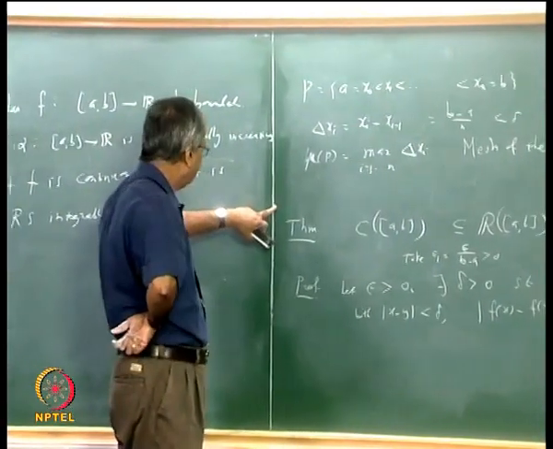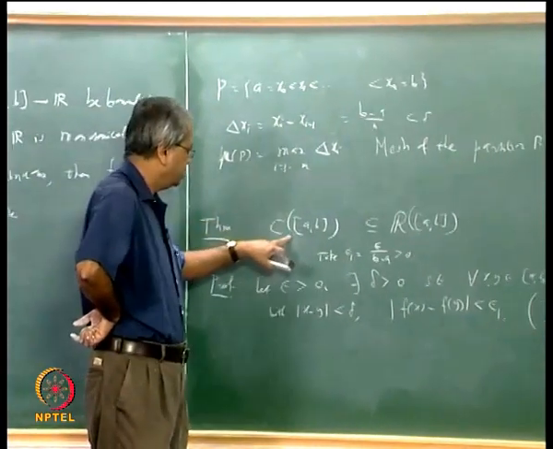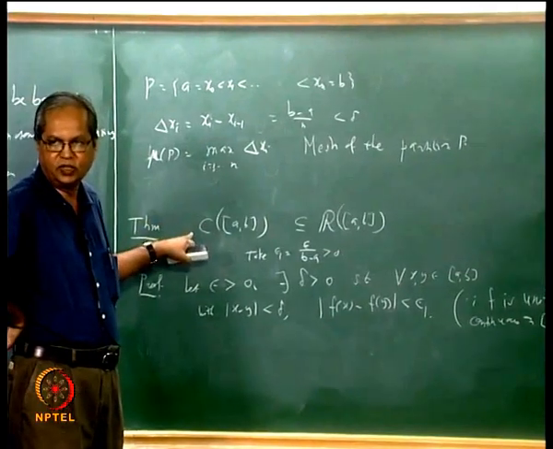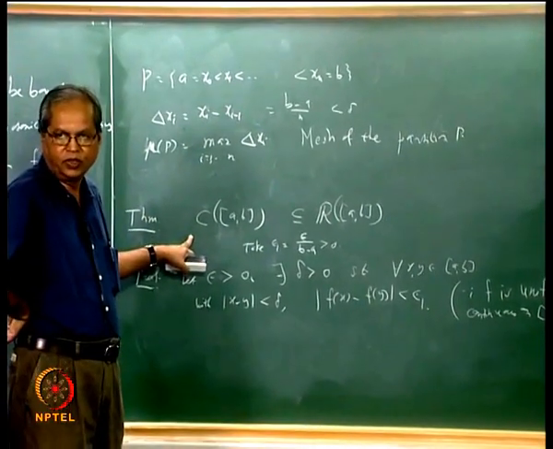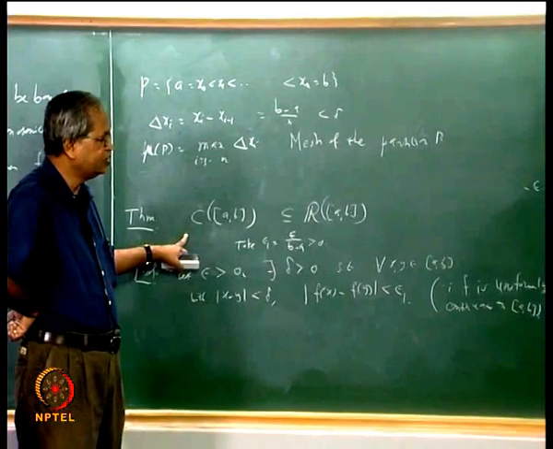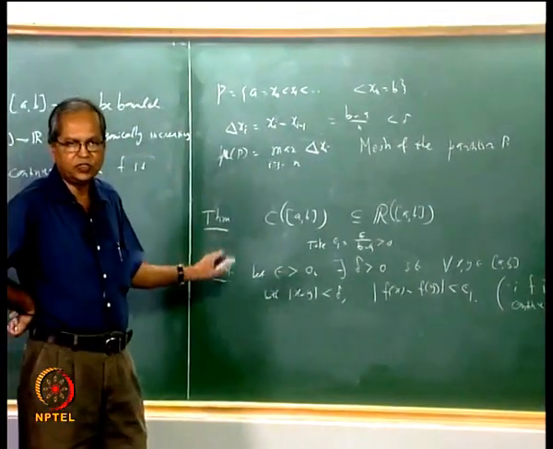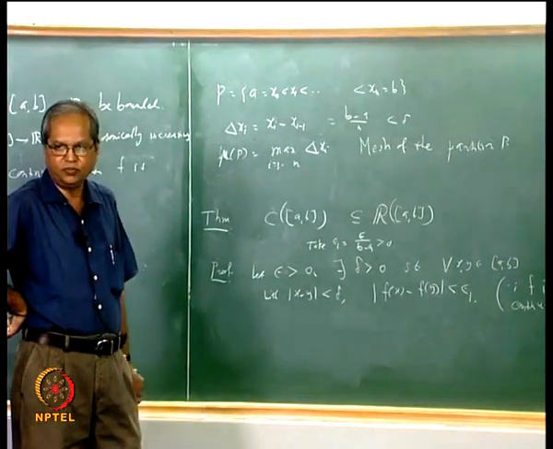Now this tells us, let us come back to this theorem again. This tells us that every continuous function is Riemann integrable or Riemann-Stieltjes integrable depending on what you want. Now what happens if the function is not continuous at, let us say, one point? What happens if the function is not continuous at one point? Then